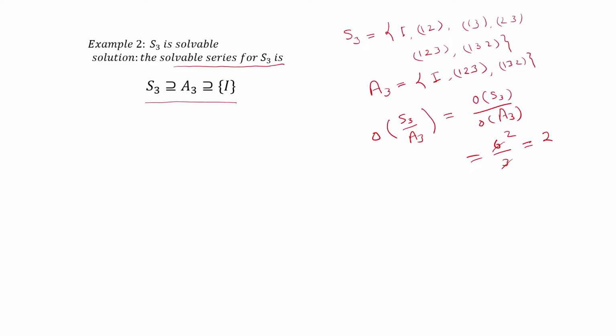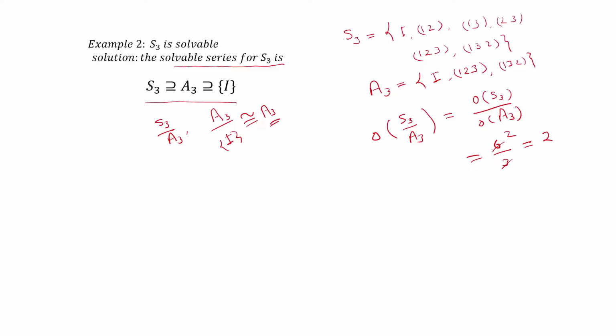Again, in this series we have two quotient groups, S3 by A3 and another is A3 by I. This A3 by I is isomorphic to A3, and A3 is a cyclic group, and therefore it is also abelian.